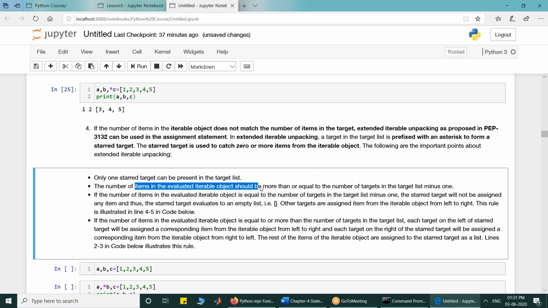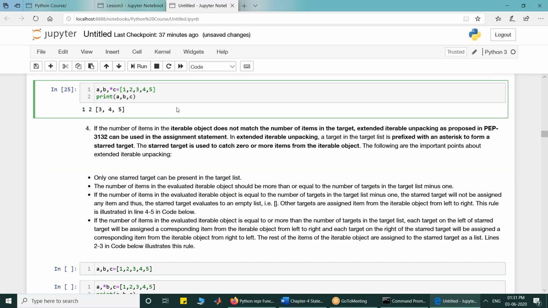The number of items in the evaluated iterable object should be more than or equal to the number of targets in the target list minus 1. So it says that the number of items must be at least equal to the number of non-starred targets.